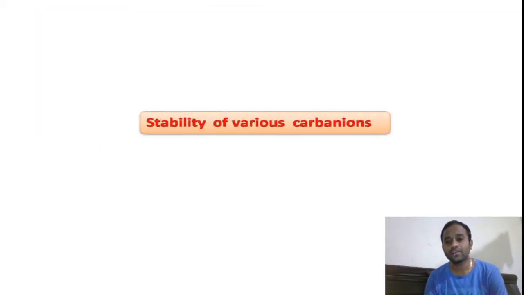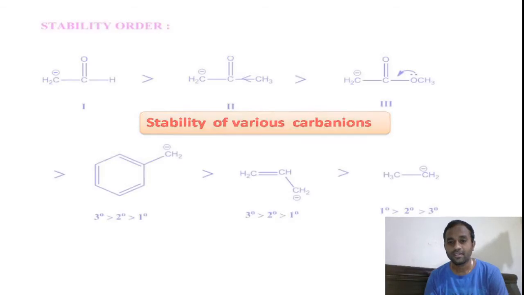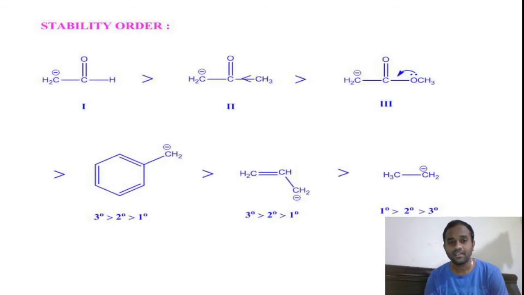And if you try to discuss similarly based on various electronic effects like mesomeric effect as well as inductive effect, we can decide the stability of various carbon anions, and we can also compare the stabilities of various carbon anions. And here, if you see, this is the order of carbon anions: the carbon anion attached to the aldehyde withdrawing group is more resonance stabilized than the keto withdrawing group.